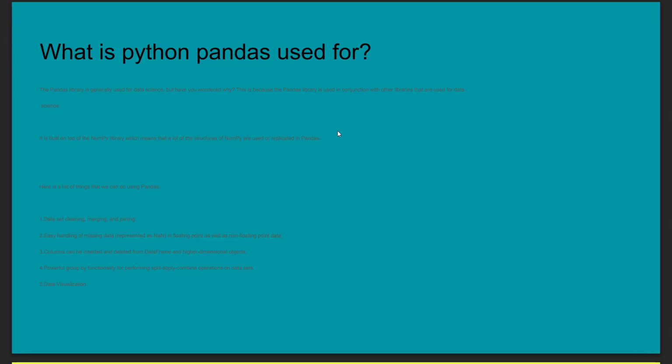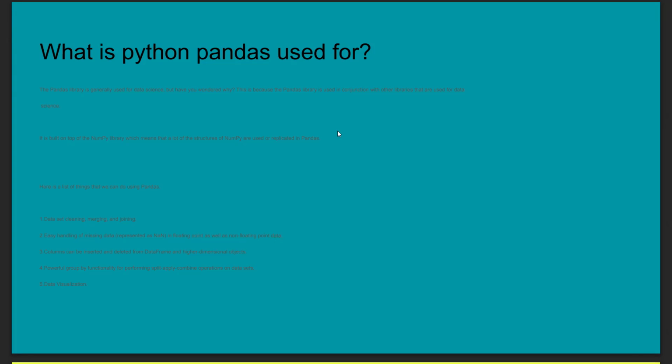Pandas is used in conjunction with other libraries, whichever libraries are used for data science. For that purpose, we are using Pandas for data sets. And also, it is built on top of the NumPy library.